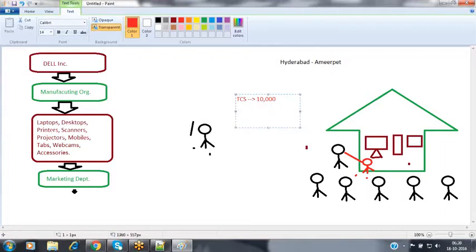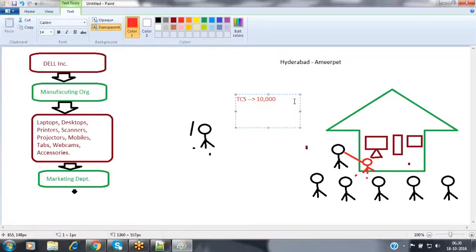TCS people are just into services, giving IT services to their customers, but they are not manufacturing any laptops or desktops. They need to buy those laptops and desktops from a laptop or desktop manufacturer. So here we have the Dell organization. We are into the manufacturing of these laptops and desktops. At that time, TCS is also interested in buying our product. Nothing but TCS is also our lead.